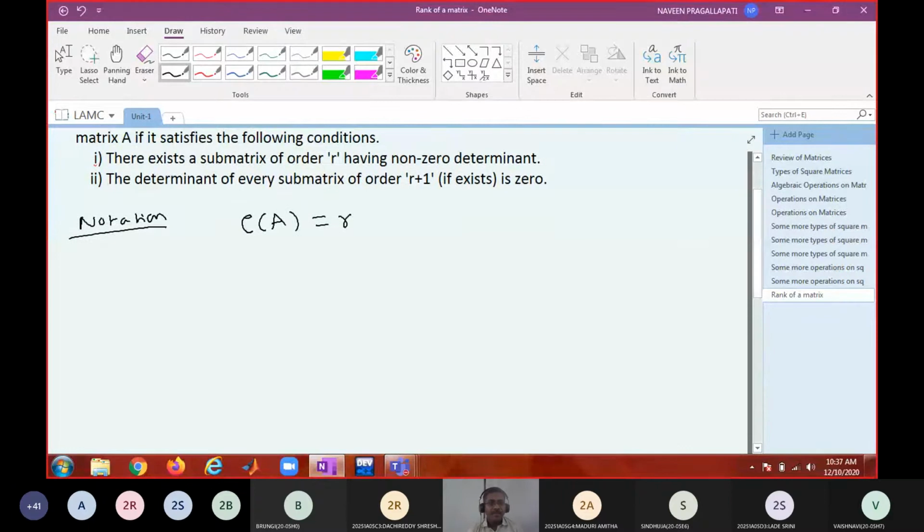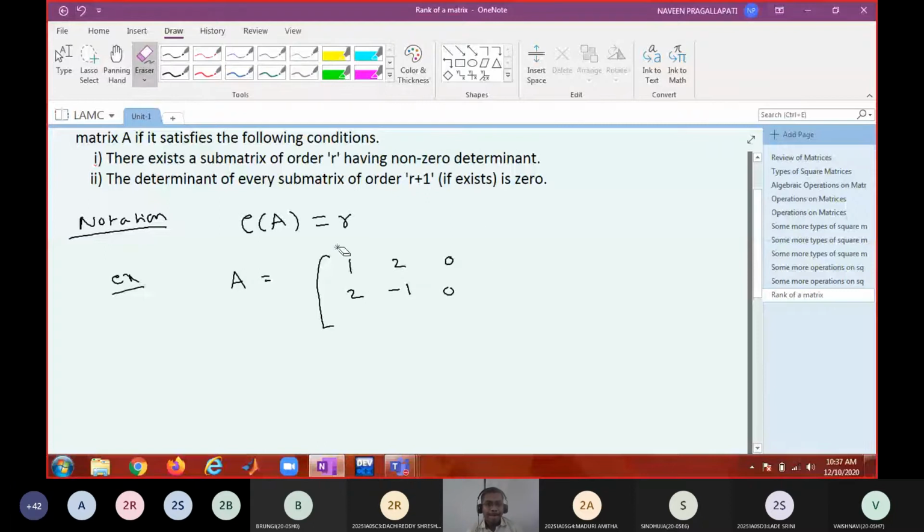We'll take an example, A equals 1 2 0 0, 2 minus 1 0.